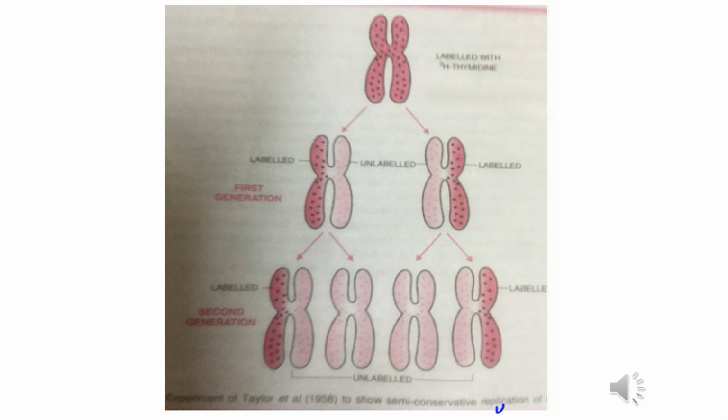In the second cell generation, 50% of chromosomes were unlabeled, while in the remaining 50%, labeling remained only in one of the two strands. This is possible only if out of the two strands of a chromosome, one is fresh while the other is conserved at each replication. This is semi-conservative replication which was given by Taylor.